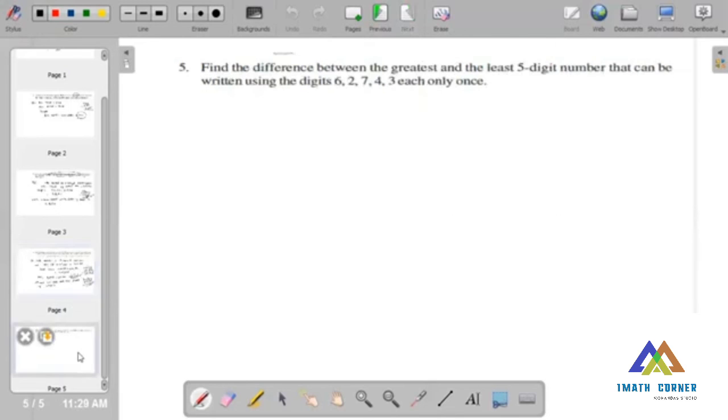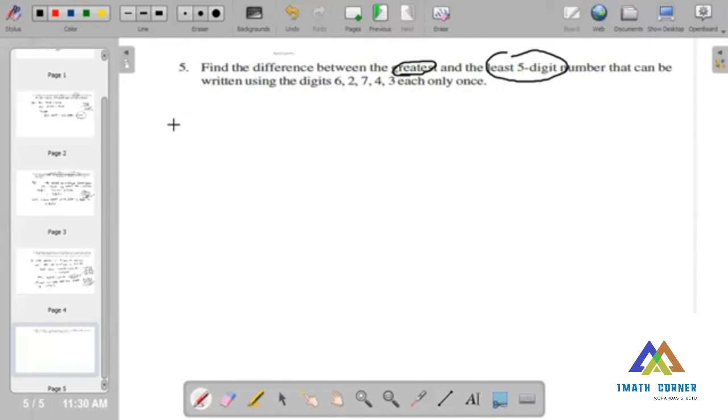Fifth question we are going to discuss now. Here, find the difference between the greatest and least 5-digit number that can be written using the digits 6, 2, 7, 4, 3, each only once. We have to frame the greatest number along with the least 5-digit number, using the digits each only once. Once we get the greatest and least numbers, we just need to subtract both numbers.